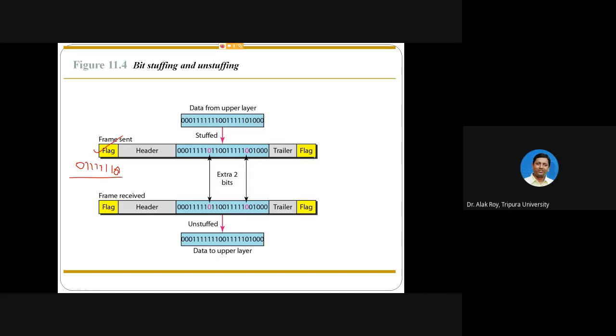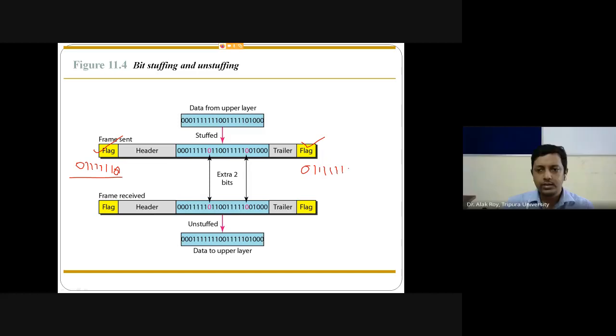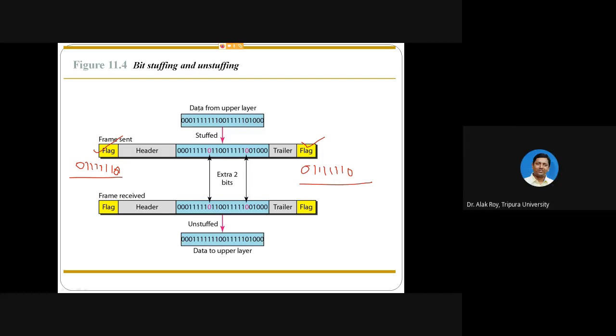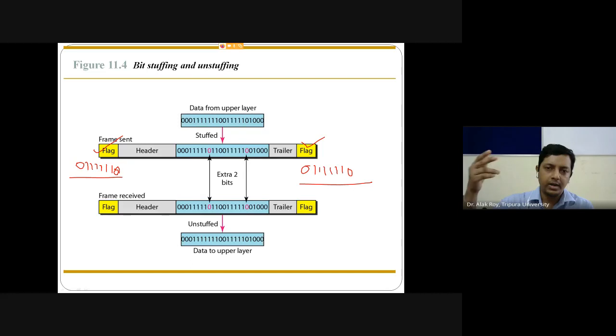So this flag information is this bit pattern. Now the data from the upper layer, in the OSI model from the network layer, is received by the data link layer as this bit stream. Then what happens? How will bit stuffing be done?